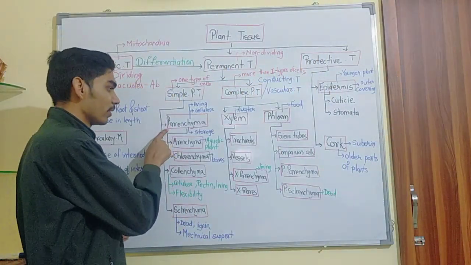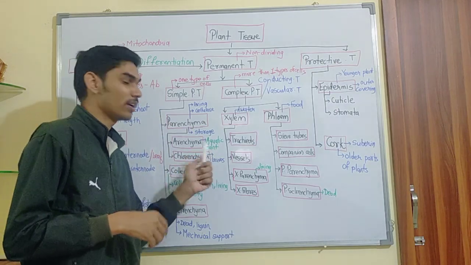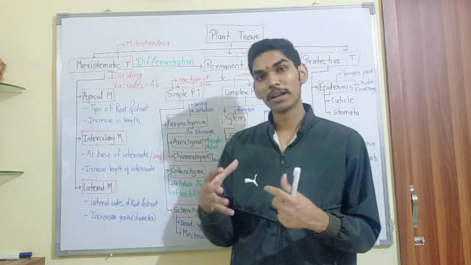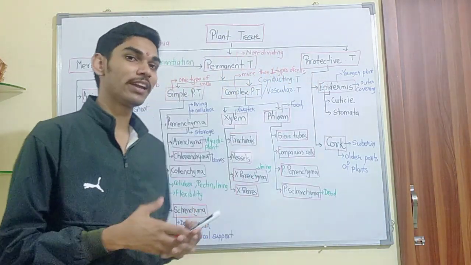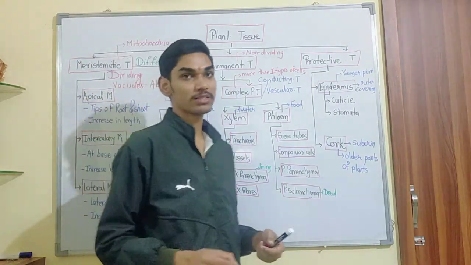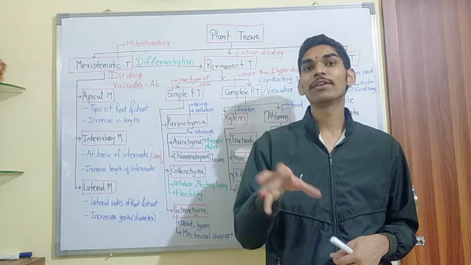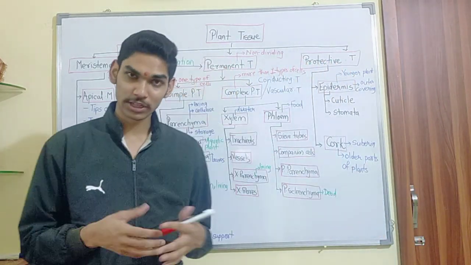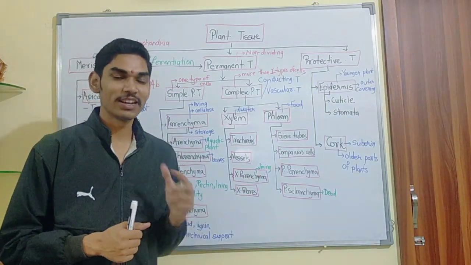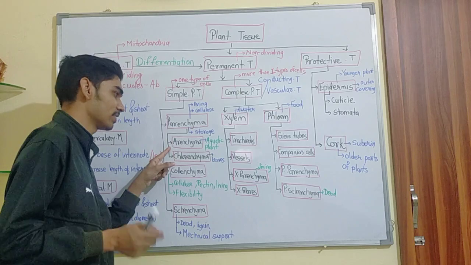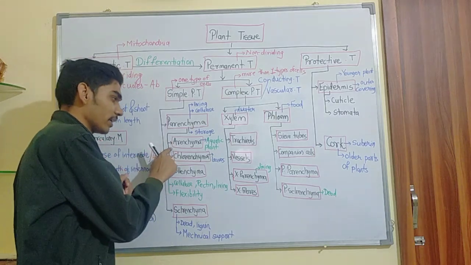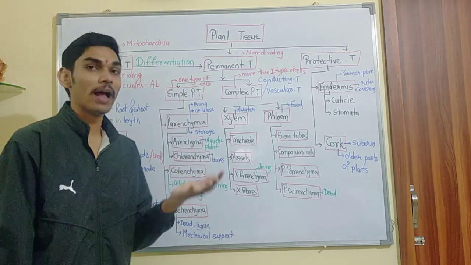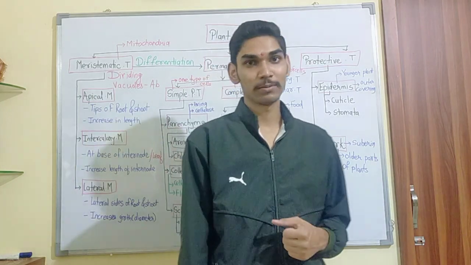Similarly, parenchyma gets modified. If there are aquatic plants, and we know aquatic plants should float on water, then they should contain hollow cells, or you can say the tissues should have air cavities present in them. Why air cavities? Because these air cavities will provide buoyancy to float in water. As a result, that specialized parenchyma tissue is referred to as aerenchyma. Aerenchyma refers to the presence of air cavities that help aquatic plants to float and provide buoyancy to a plant.